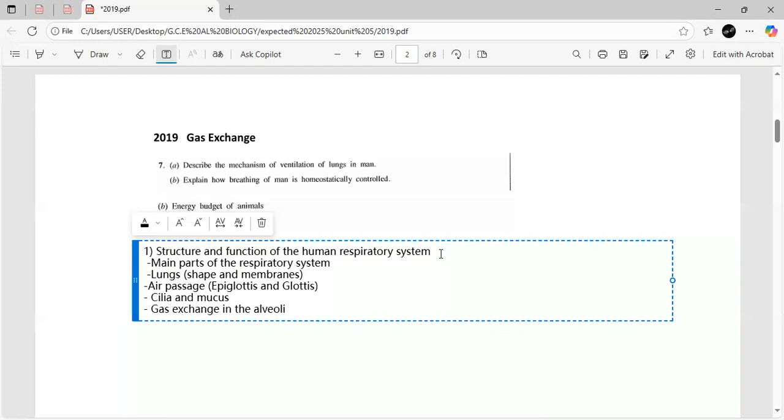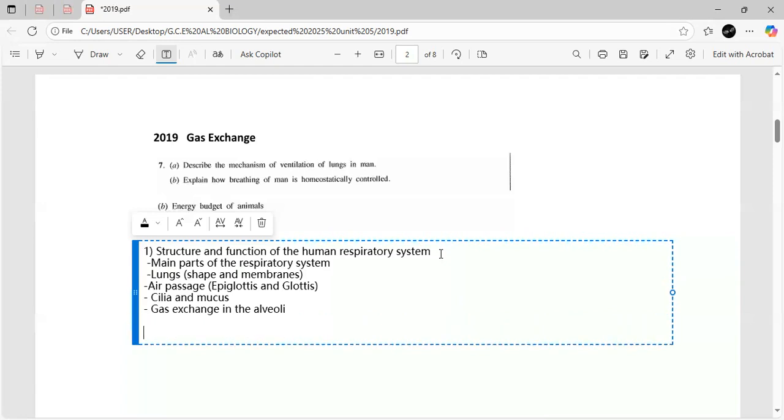One thing to remember is that they will give you a separate whole essay based on gas exchange only in the alveoli. But here you don't have to explain it in detail, you can only explain the important points. So the second essay is, as I told, gas exchange in the alveoli. Here you have to write it in detail.